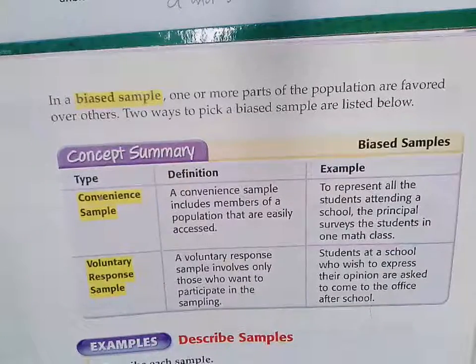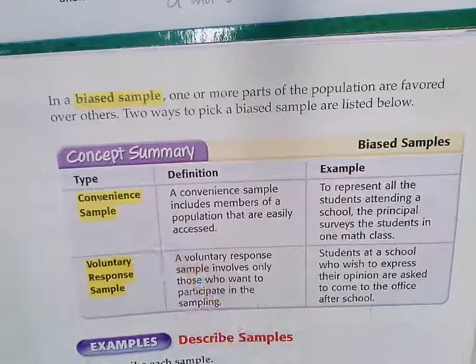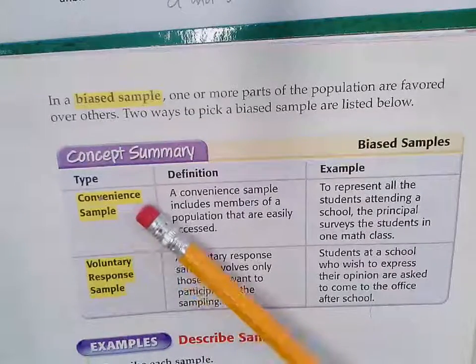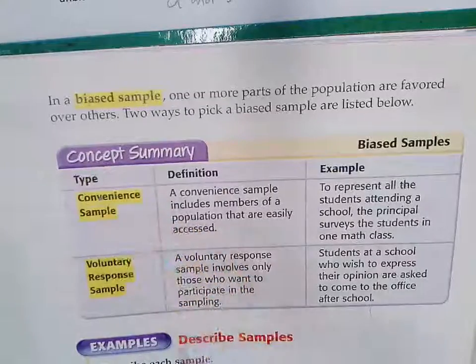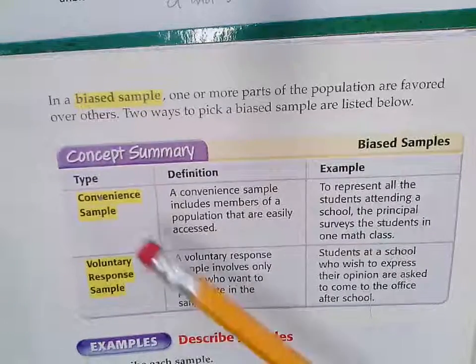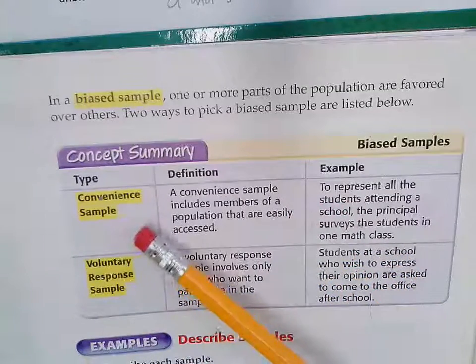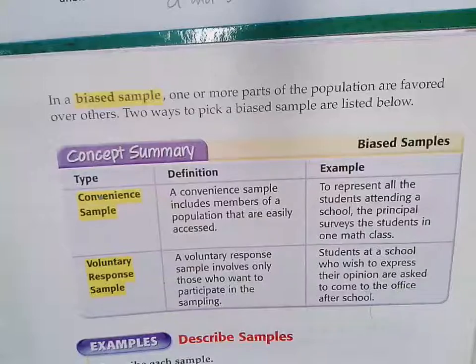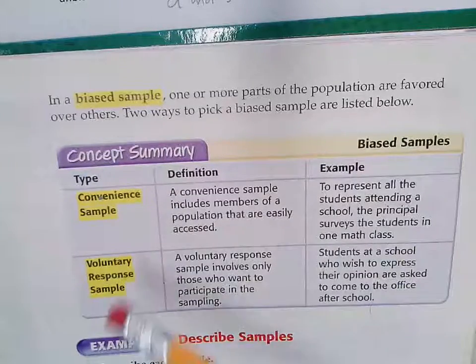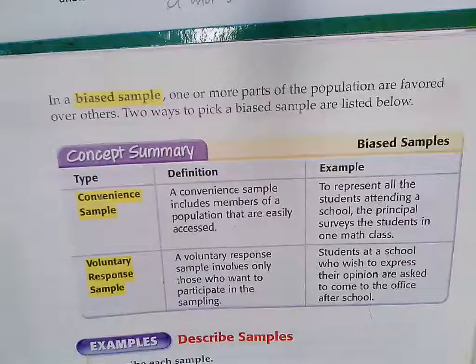Many students want to find the easiest way to find somebody, so they think they're randomly grabbing people in the hall, but you're just finding it very convenient. And who knows, there might actually be a system of why people are walking through that hall. They might be coming from a certain class, and there's a reason why they're in that class. So that is not random when you just find people in the hall. So you actually have to find some way that is not one of these, not a convenient sample and not a voluntary response sample.